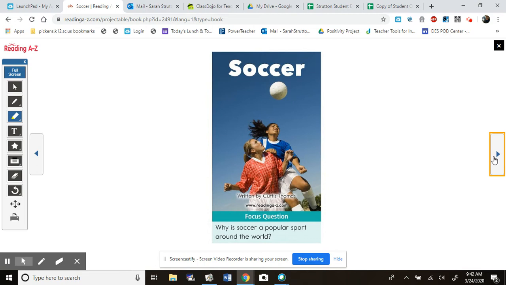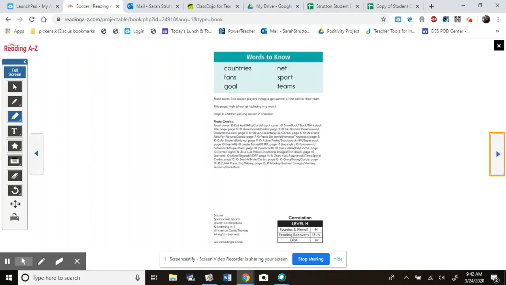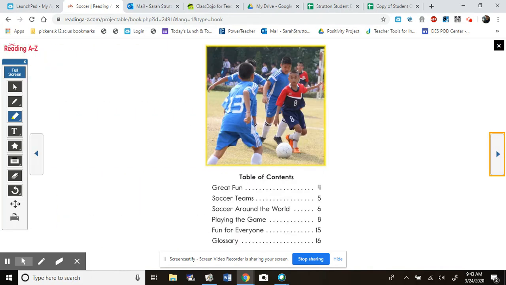On the title page, it has the title again and the author again. And this particular nonfiction story has a question, a focus question. This is why is soccer a popular sport around the world? And it gives you some words to know before you start reading.